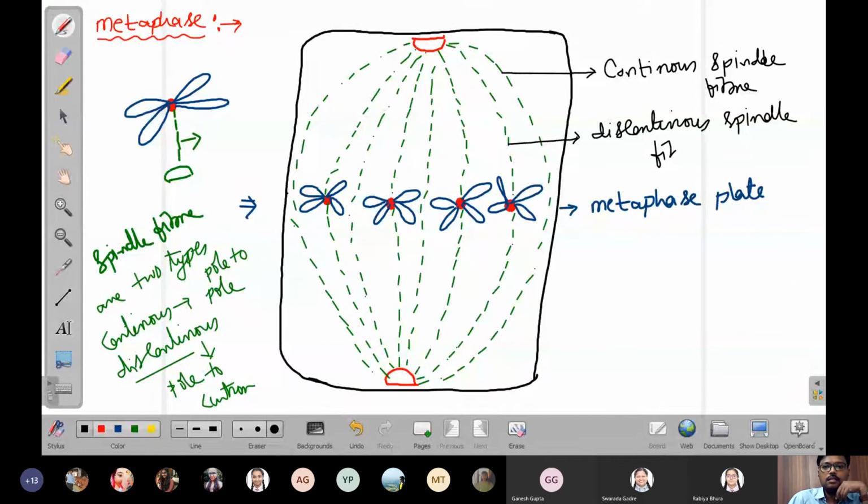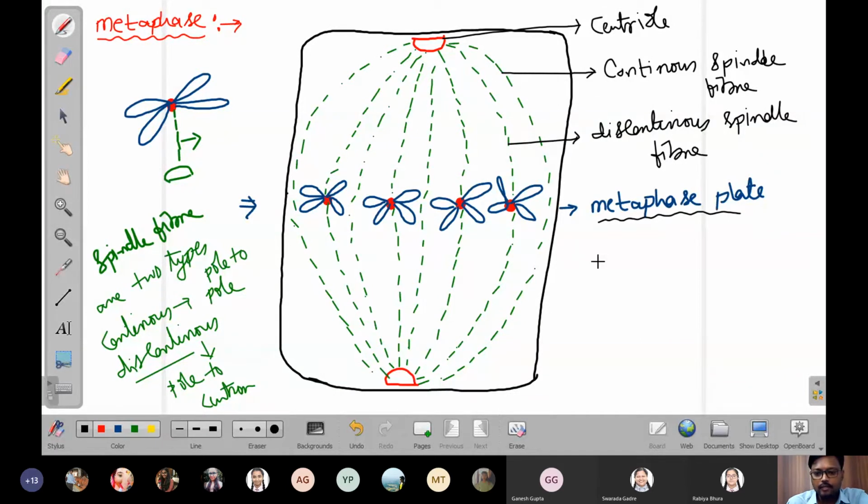This is a centriole. This is the metaphase plate. At the completion of metaphase, all the chromosomes are present at the metaphase plate, and all the chromosomes are attached with their centromeres. Now, if you see the attachment, it is just like this.